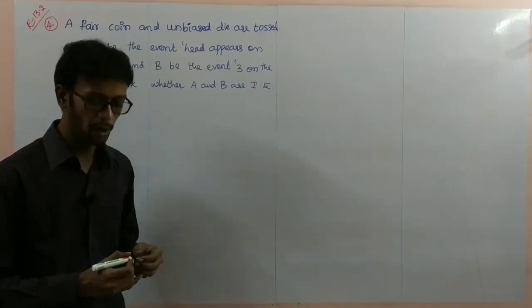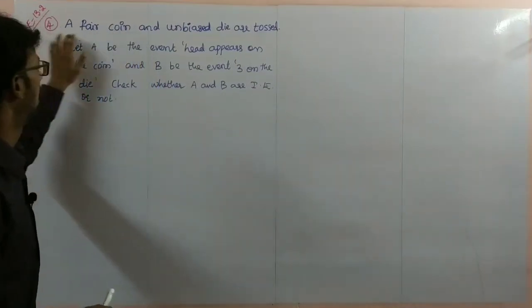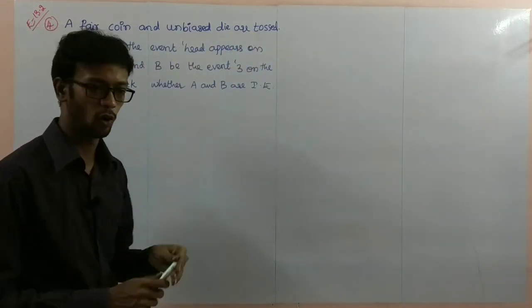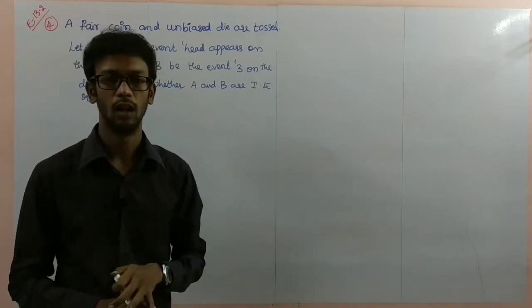Now, next problem number 4. A fair coin and an unbiased die are tossed or rolled.